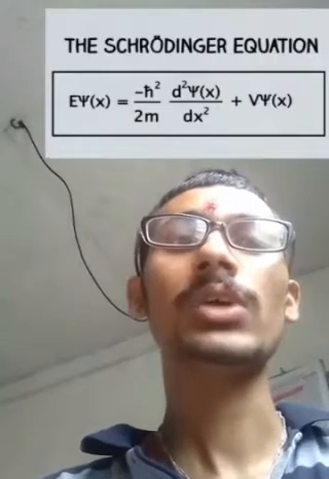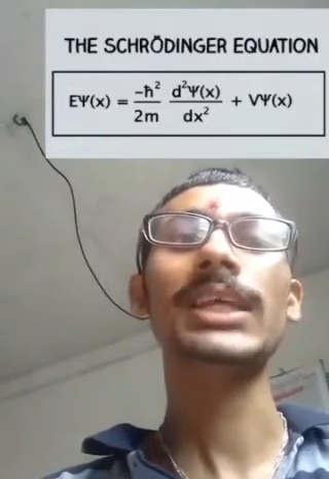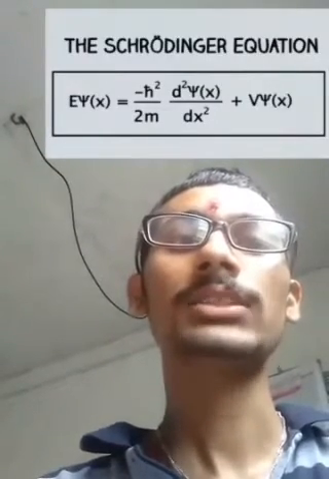While talking about quantum physics, how can I neglect the Schrodinger equation? The Schrodinger equation has two types. One, time dependent. Second, time independent. The famous equation of Schrodinger time independent is represented as E psi of x is equal to minus h cut square upon 2m times the second derivative of psi with respect to x, plus V psi of x.